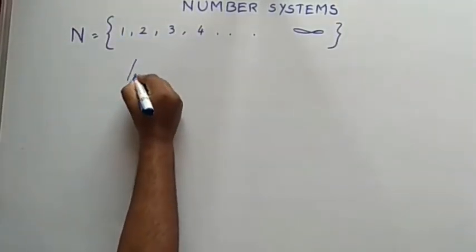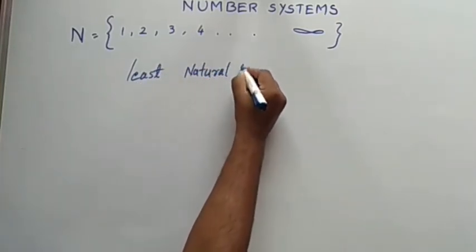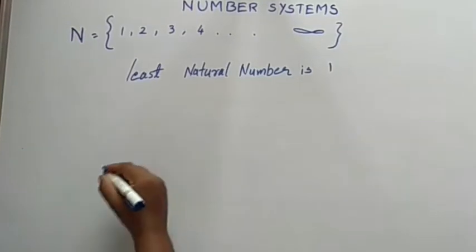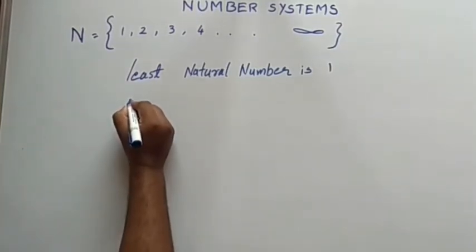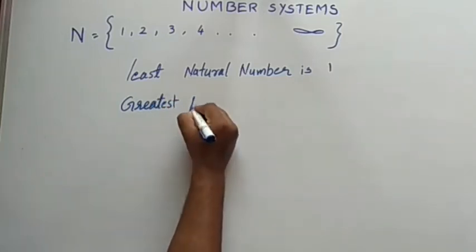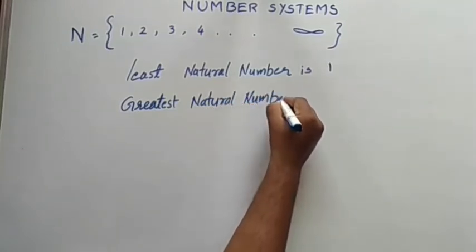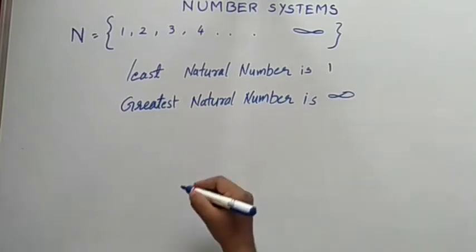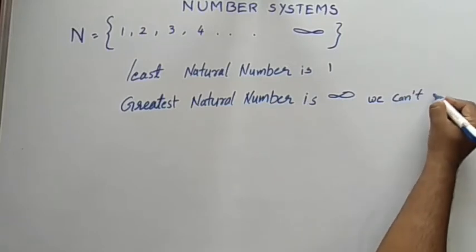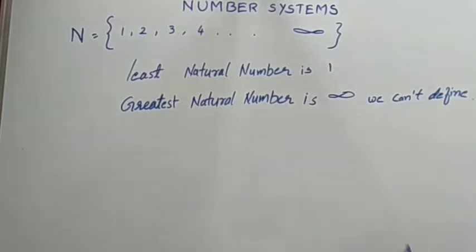The least natural number is 1. So the greatest natural number is infinite.